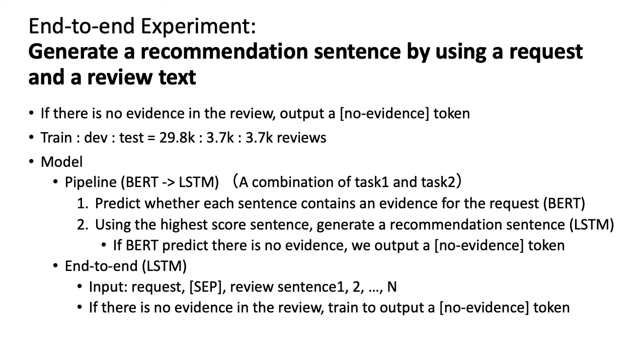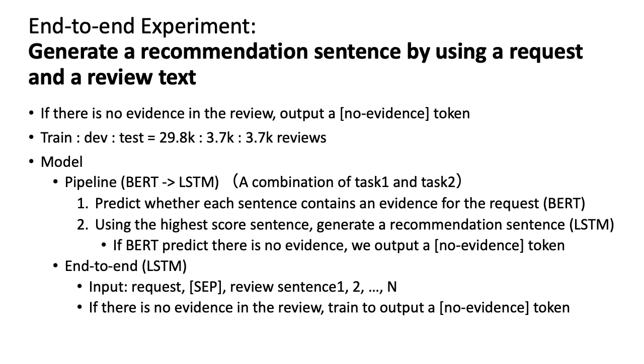The final experiment is to generate a recommendation sentence by using a request and a review text. If there is no evidence for the request in the review, we output a no evidence token. We use two models. One is a pipeline model. This is a combination of task 1 and task 2.